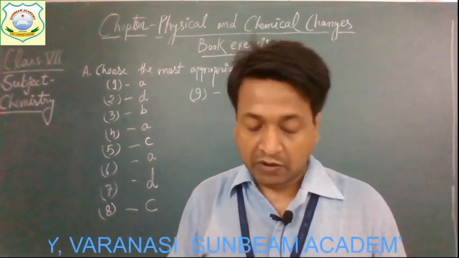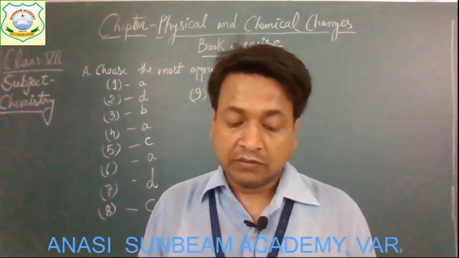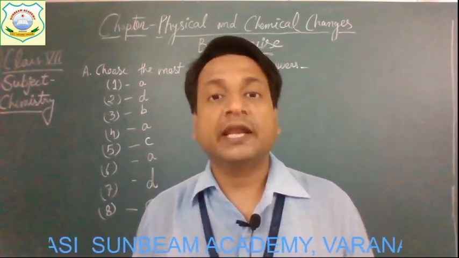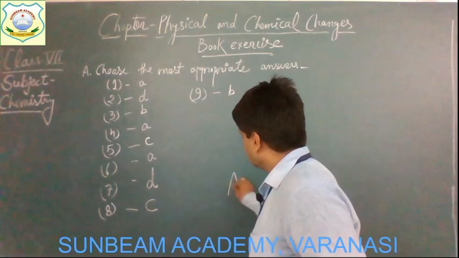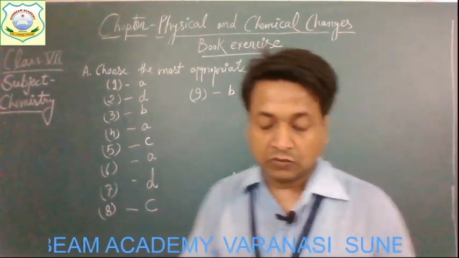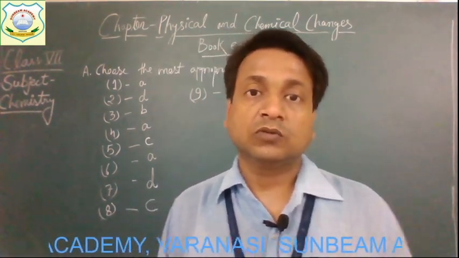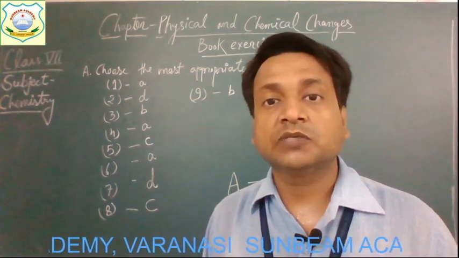Okay. Now the question number 10. If A is more reactive than B, suppose there is an element, say A, and this is more reactive than B, which of the following is true? Out of the given 4 options, which option will be correct?